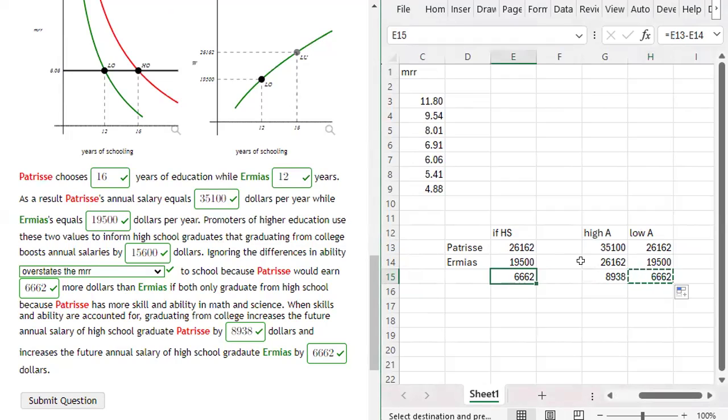As opposed to a person with high ability, right, in math and science. If they have high ability in math and science, going to college increases their salary by $8,938, right? Because they're going to end up probably majoring in something that involves math and science. Those kinds of skills are highly sought after in the labor market.